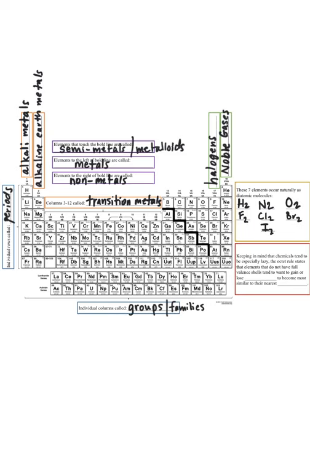And aside from hydrogen, which is its own little black sheep over here, the remaining 6 of 7 elements that exist as diatomic molecules trace out a 7 on the periodic table. So this is a nice convenient means by which to help us remember these 7 naturally occurring diatomic molecules.